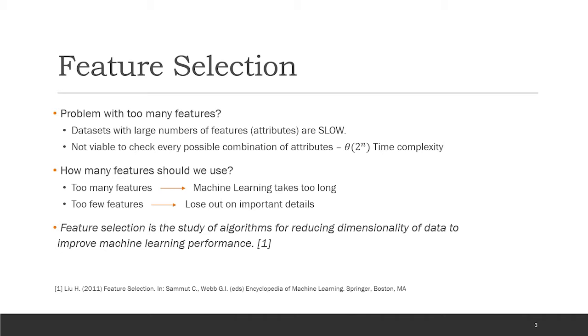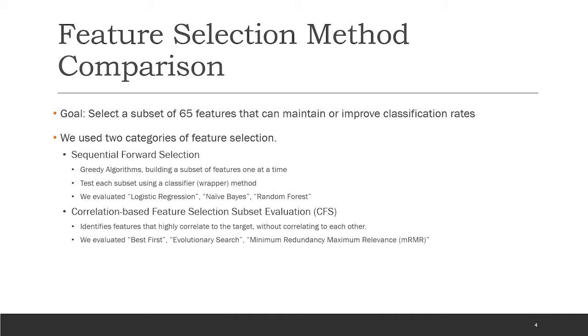The solution to this problem is studied in the form of feature selection, or, as Liu 2011 describes, feature selection is the study of algorithms for reducing dimensionality of data to improve machine learning performance. So, our goal reiterated: we want to select a subset of our 65 features, either maintaining or improving our current classification rates.